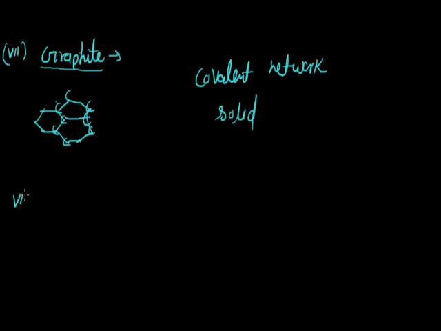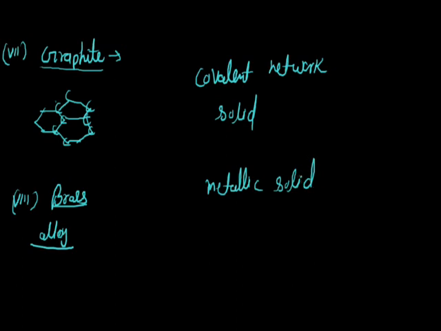Next, the 8th one is brass. It's an alloy, and an alloy is a mixture of metals, so no doubt it's a metallic solid. Next, the 9th is rubidium. Rubidium is also a metal, so it's also a metallic solid. The 10th one is LiBr, lithium bromide. It contains Li+ and Br- ions, so it's an ionic solid.